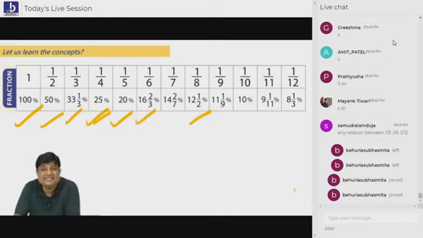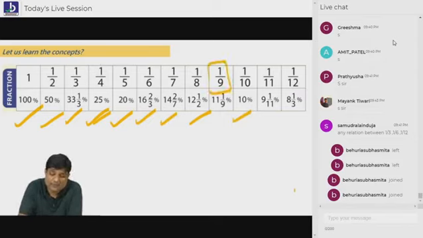1 by 6 is 16 2/3%. 1 by 7 is 14 2/7%. 1 by 10. Now, what's the interesting fact about 1 by 9 and 1 by 11?